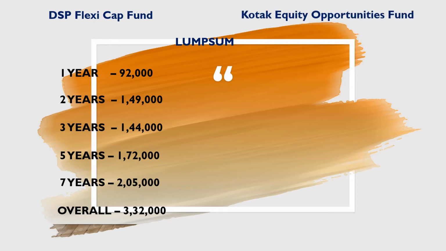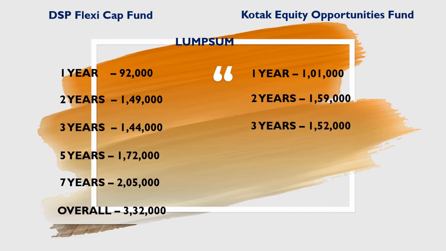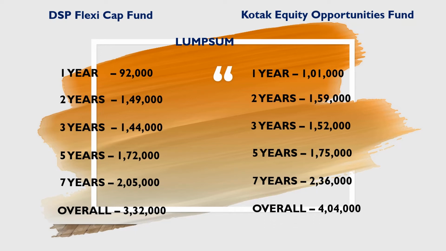Now, we will see the return in lump sum investment in Kotak Equity Opportunities Fund. 1 lakh invested in this fund for last 1 year is now 1,01,000. 1,59,000 in last 2 years. Would be 1,52,000 in last 3 years. 1,75,000 in last 5 years. It is 2,36,000 in last 7 years. And huge return of 4,04,000 since inception of this fund.